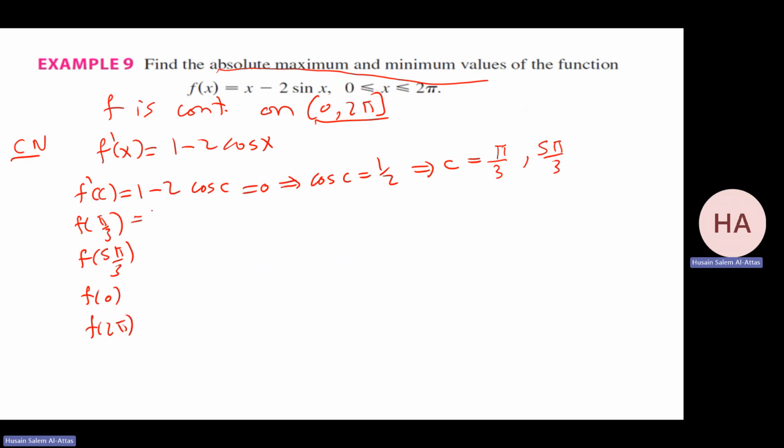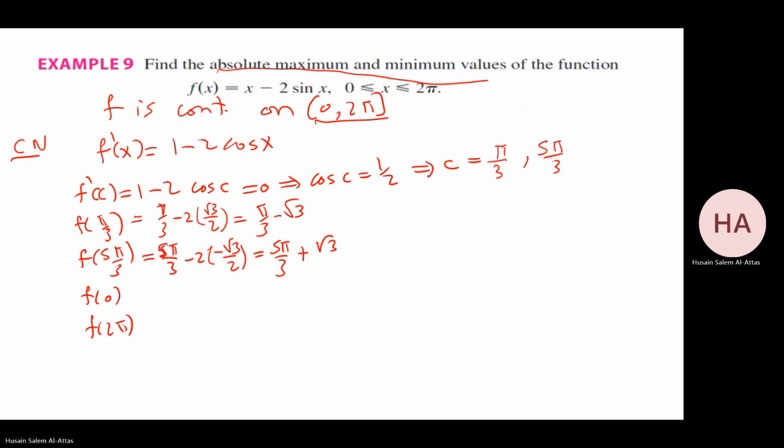F of pi over 3 will be pi over 3 minus 2 sine 60, which is square root 3 over 2. That can be pi over 3 minus square root of 3. And this one will be 5 pi over 3 minus 2 sine 5 pi over 3. That's in the fourth quadrant, so it will be minus square root 3 over 2. So it will be 5 pi over 3 plus square root 3. Okay. At 0, 0 minus 0, that will be 0. At 2 pi, sine 2 pi is 0, so it will be 2 pi.